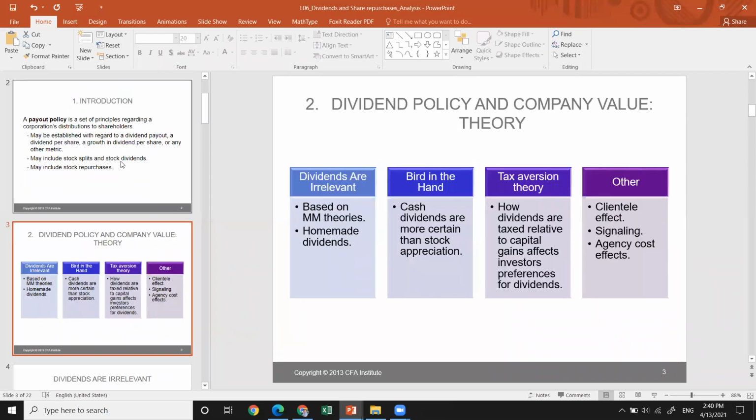So the dividend policy theories that affect company value are listed here. We have dividends are irrelevant, bird in the hand, tax aversion theory, and the others like clientele effect, signaling, and agency cost effects. These theories have some impact on the payout policy, and on the potential shareholders who are planning to purchase stock of a certain company. So we'll go through these theories.